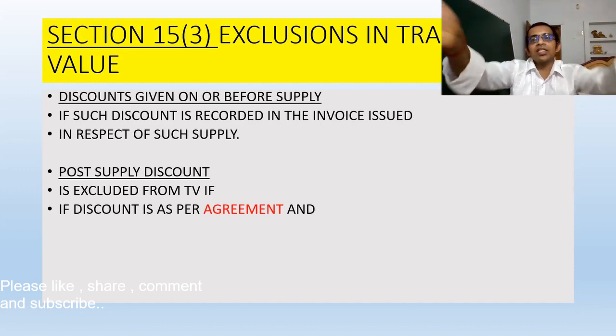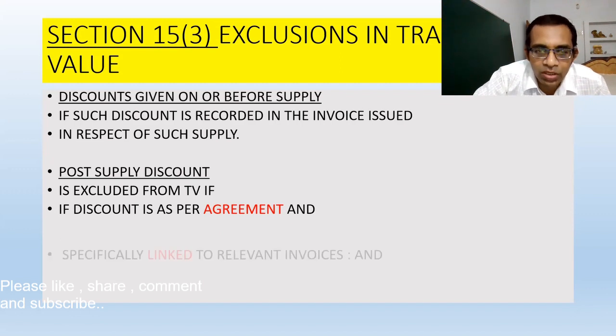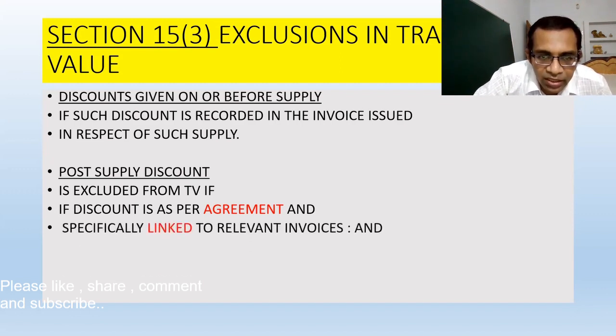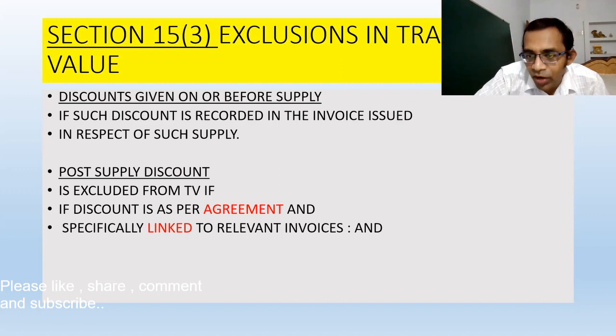It means there must already be an agreement that if this condition is fulfilled, then that much amount will be given as a discount after the supply of goods. So the first thing is there must be an agreement. Second, the discount must be specifically linked to the relevant invoices.